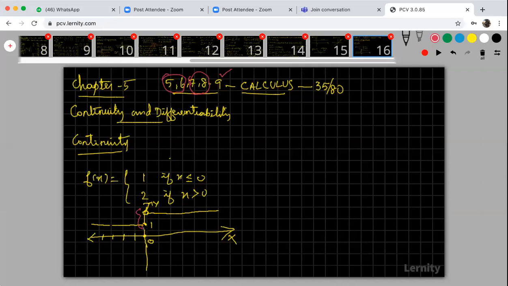Because at x is equal to 0, here 1 is there, but for x more than 0, the function goes to 2. So look at the gap. So the function is not continuous. Right. Now see the second example.